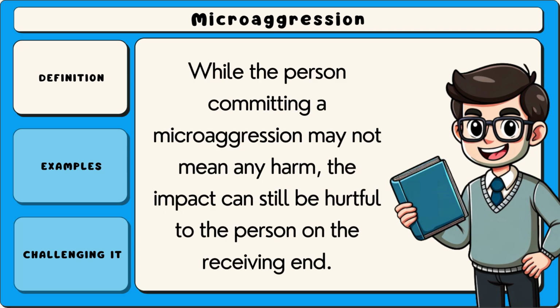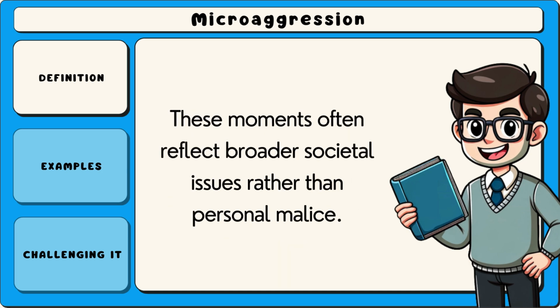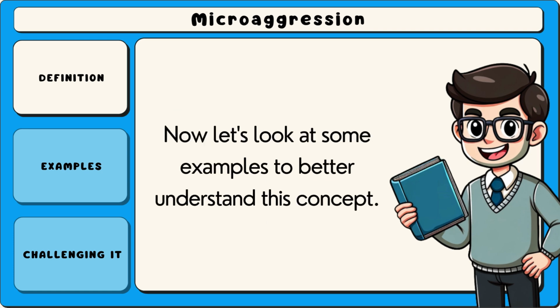While the person committing a microaggression may not mean any harm, the impact can still be hurtful to the person on the receiving end. For example, a microaggression might involve assuming someone's abilities or preferences based on their appearance or background. These moments often reflect broader societal issues rather than personal malice. Now let's look at some examples to better understand this concept.